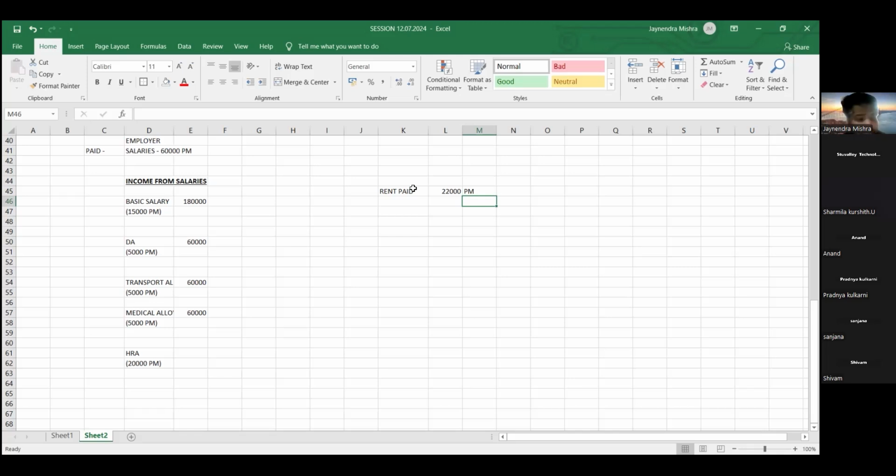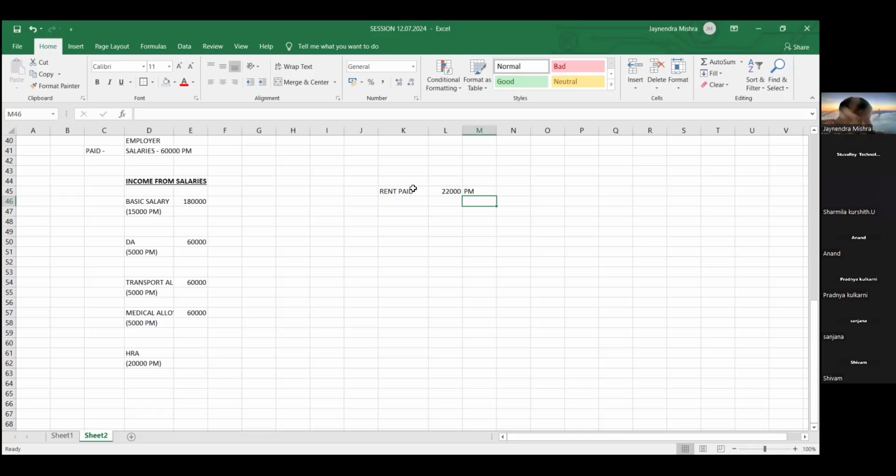So friends, if as an employee we want to claim an exemption, the employee has to submit a proof that he pays the rent. So what proof can he submit, friends? The employee will submit a proof, a rent agreement, friends. He can submit a rent agreement or he can submit a rent receipt.